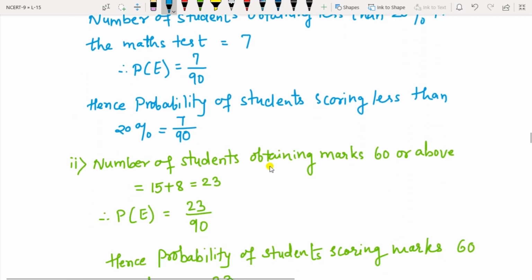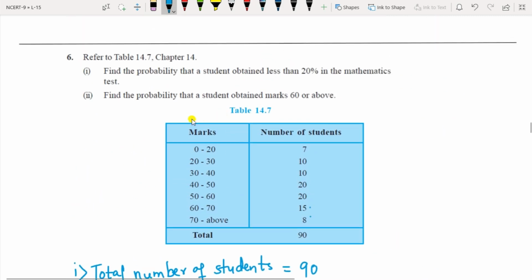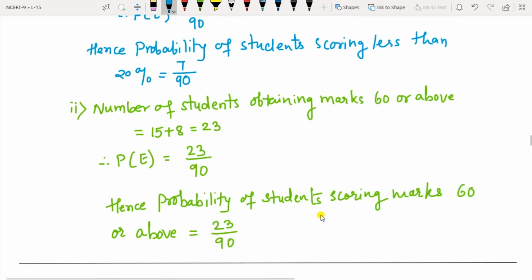Okay. Then the next one is the probability of the student obtaining marks 60 or above. So 60 or above means these 2 rows, 60 and 70 above, that is 15 and 8. So you have to count here 15 and 8. So 15 plus 8 becomes 23. So the probability of the event will be 23 by 90.